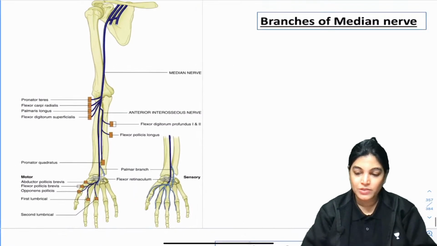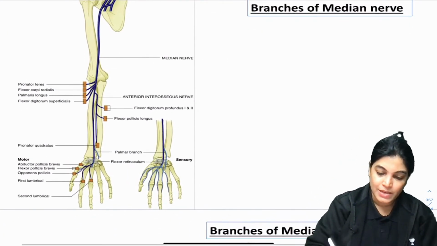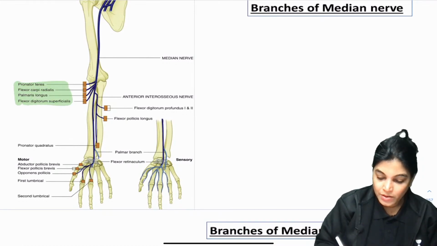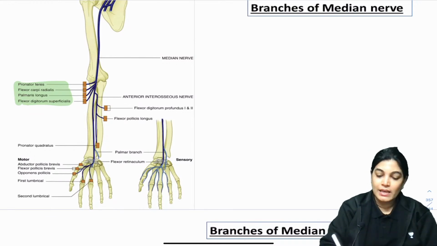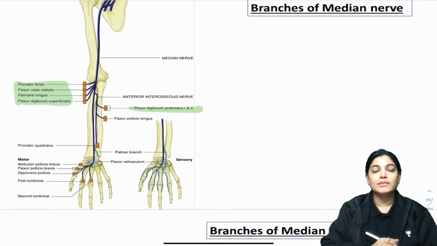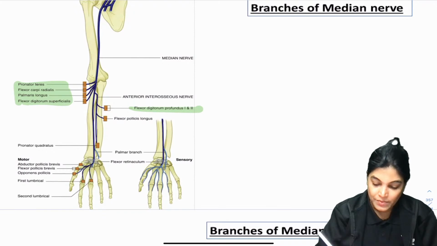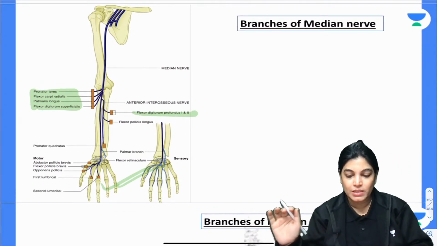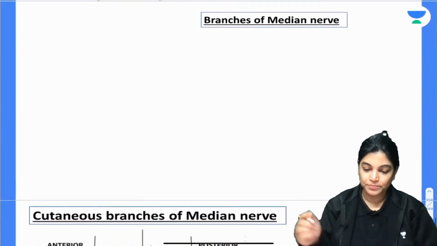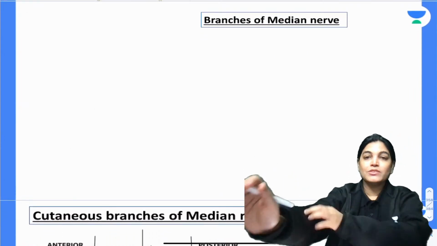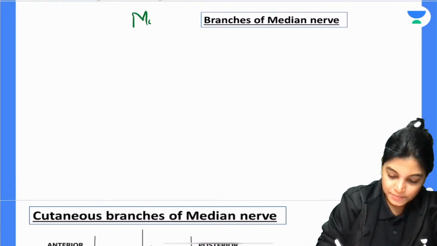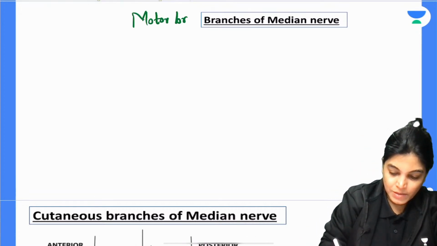Now see here, branches of median nerve. Median nerve is giving innervation to basically all the flexor muscles of the forearm, and to a few hand muscles. So I will write that down, motor supply, please write down. Branches of median nerve, that is motor branches, that is muscular branches.